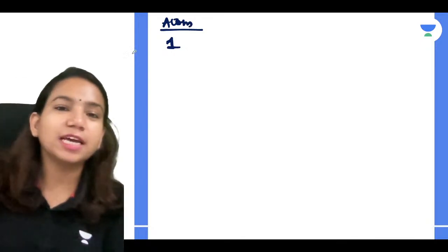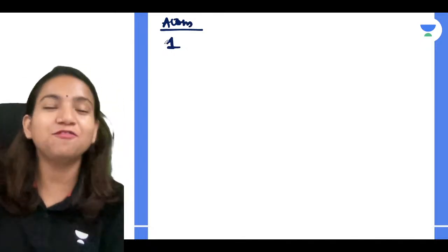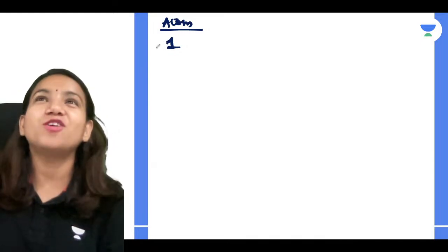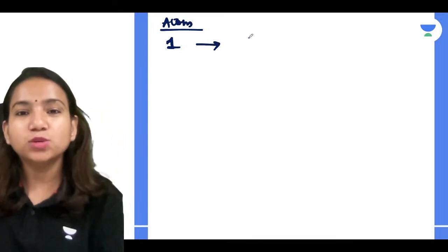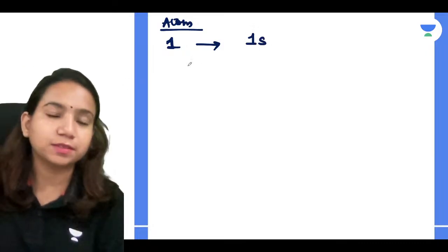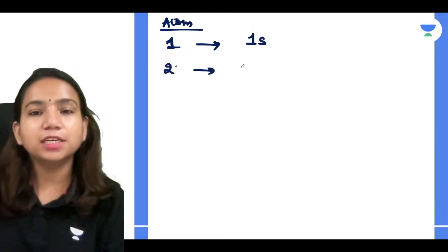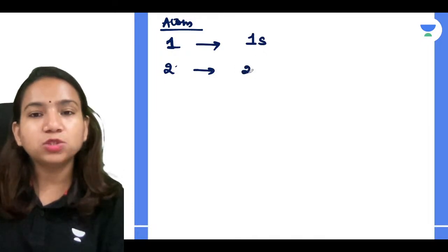So it's very simple, guys. The first floor refers to the first shell in an atom. The first shell has only one subshell, which is 1s. The second shell in an atom has 2 subshells.